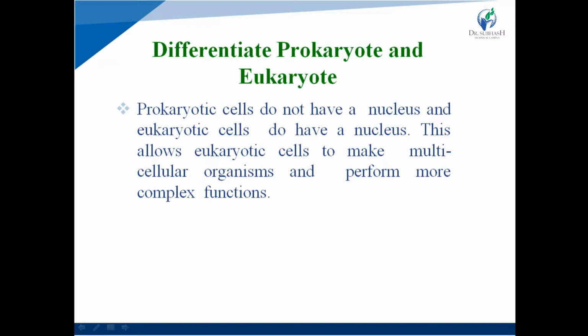Due to the presence of a nucleus, eukaryote cells are capable of forming multicellular organisms and perform more complex functions compared to prokaryotic cells.